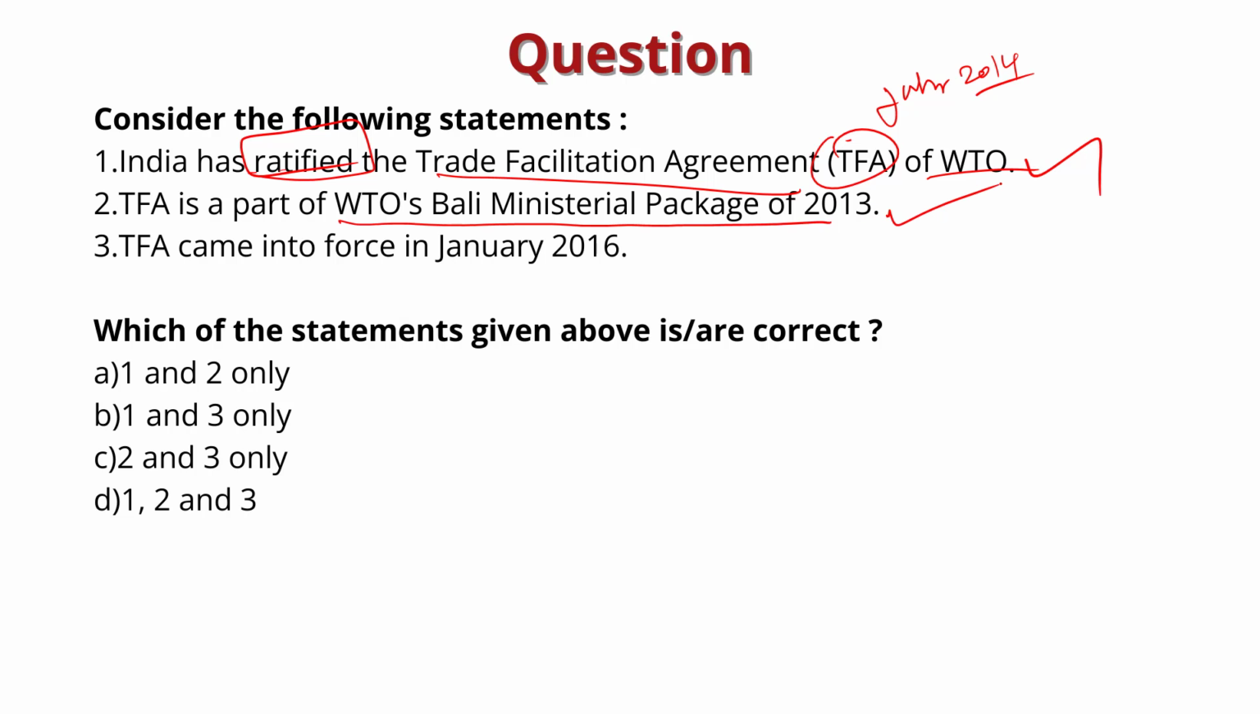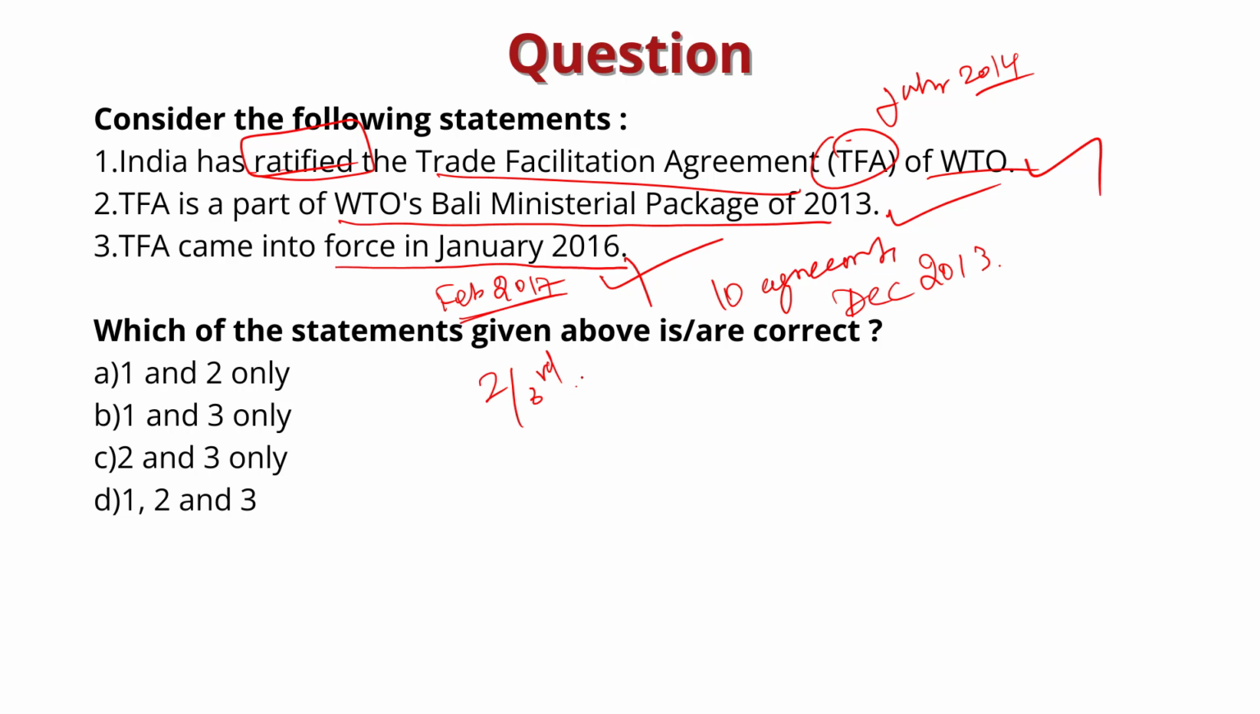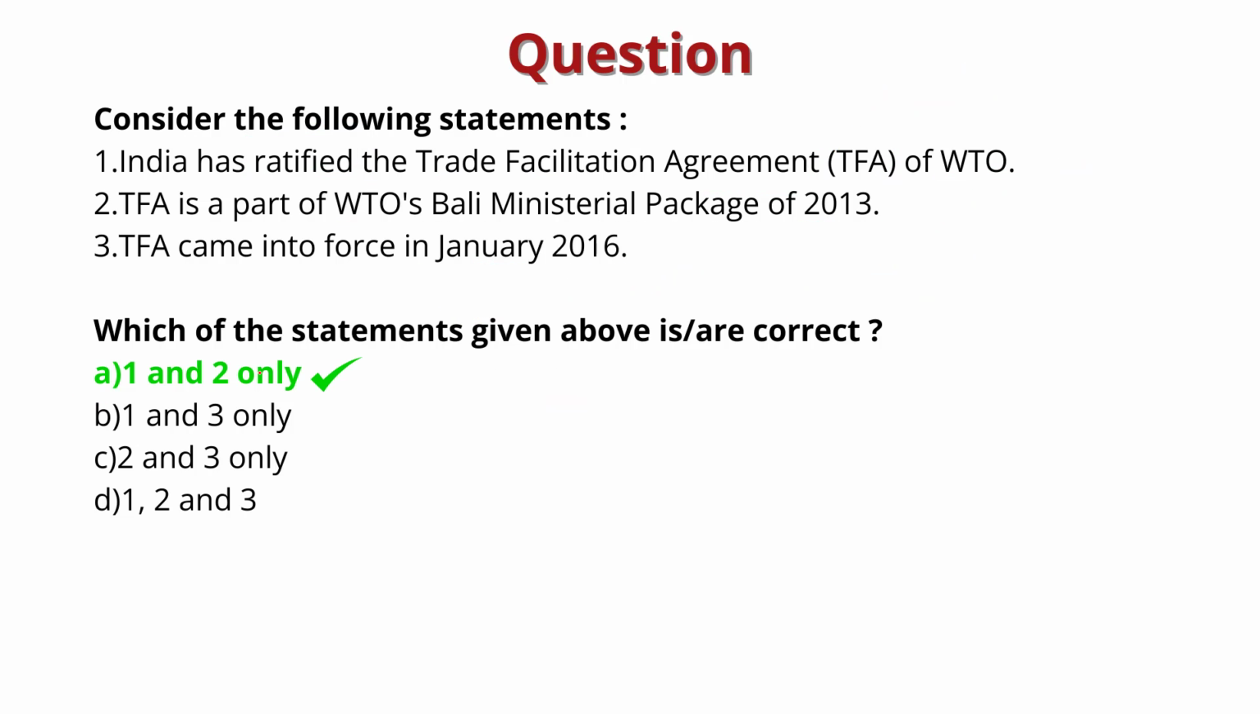Trade Facilitation Agreement, TFA, was one among 10 agreements that WTO members had agreed upon in the December 2013 Bali Ministerial meeting. Next statement. TFA came into force in January 2016. See, this statement is incorrect because it came into force in February 2017 after the ratification by 2/3 of members of the WTO. So here the correct answer is option A, 1 and 2 only.